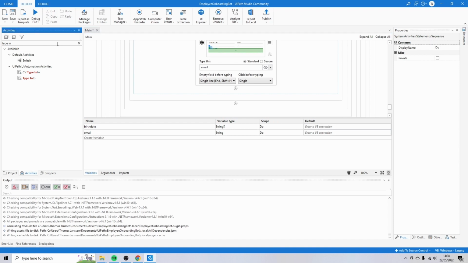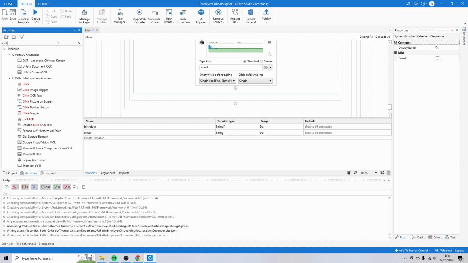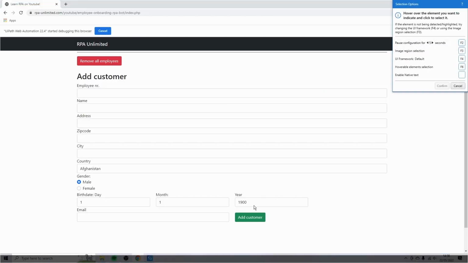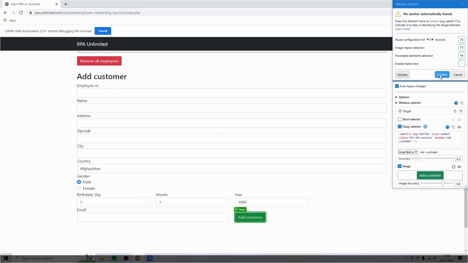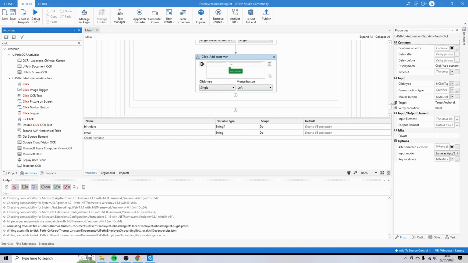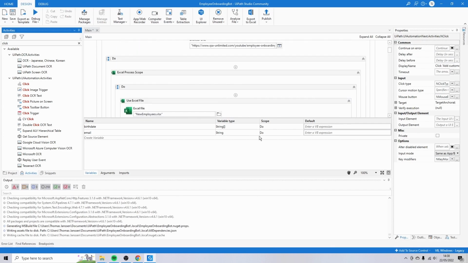And then the last step, search for the click activity. And we're going to click on the button in order to submit this form. So click Add Customer, confirm. That's the entire bot. And in order to run this bot, let's test it.